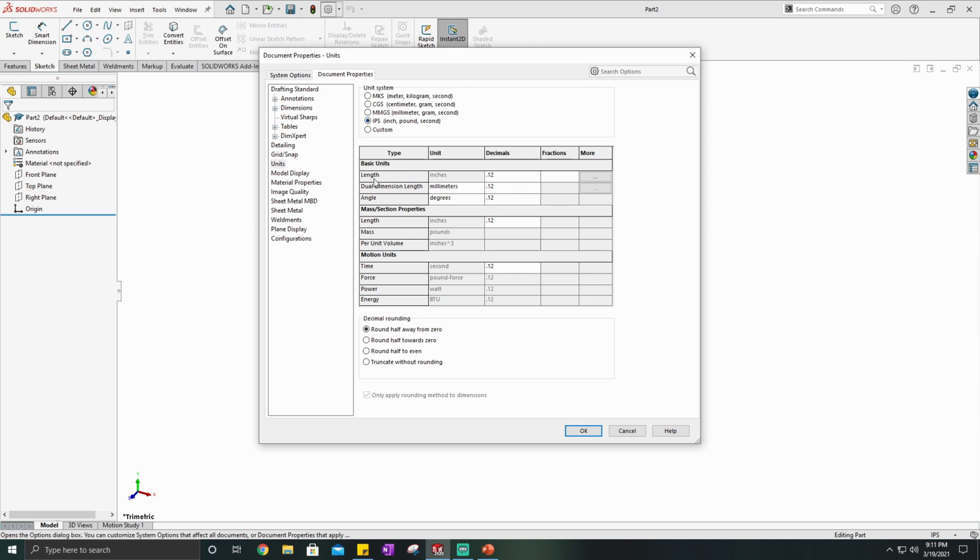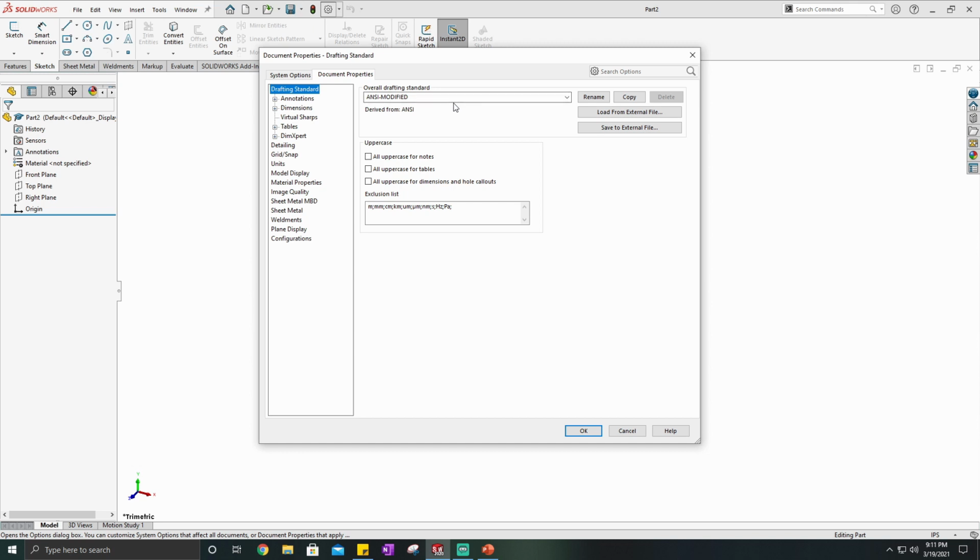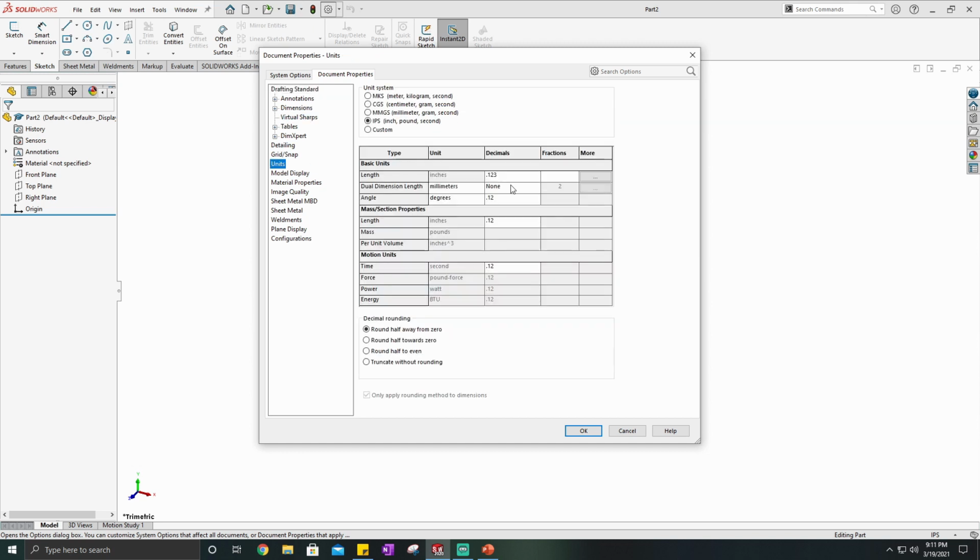Say you want to show your length dimensions in decimal forms, but you want it greater than 2 dimensions of accuracy. So you can show 3 or more, it doesn't really matter. And then like it showed me there, it changed my drafting standard to ANSI modified because I had changed it from the original ANSI. So if I change it back to ANSI, you can see that my units typically are here.